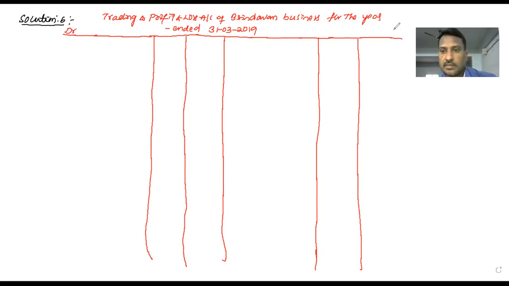So debit and credit, both sides, because this is an account. So what is the pro forma? Particulars, rupees, total rupees, particulars, rupees, total rupees.